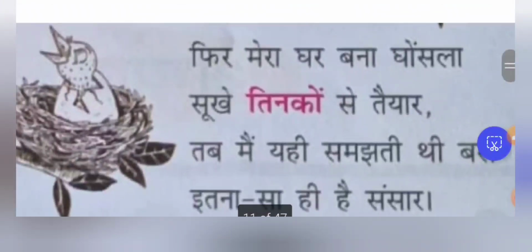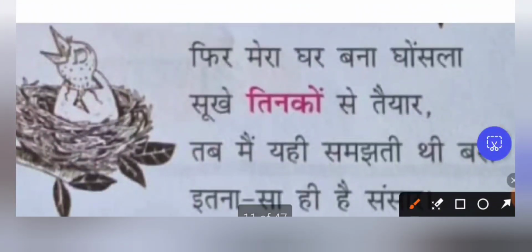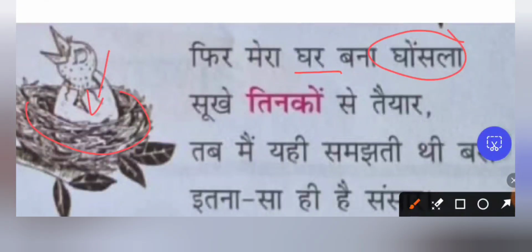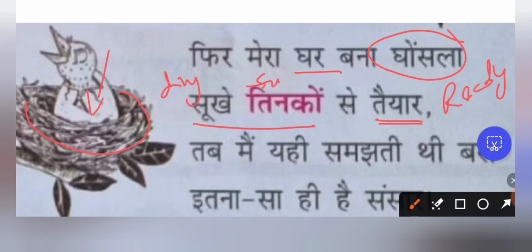फिर मेरा घर बना घोंसला. Now my house has become the nest. So it is in the nest now and for the bird, the nest is the home. सूखे तिनकों से तैयार, and it has been made ready. तैयार means ready. The nest has been made ready for the bird which is coming out of the egg. सूखे तिनकों means dry twigs. So it is made up of dry twigs.